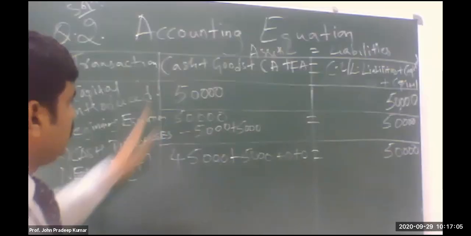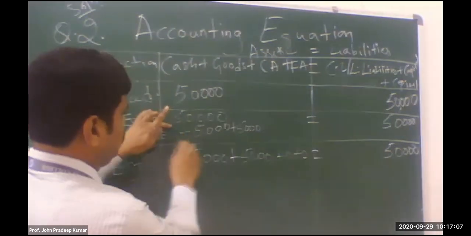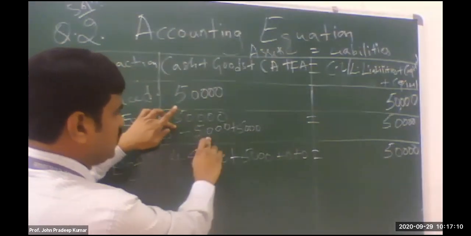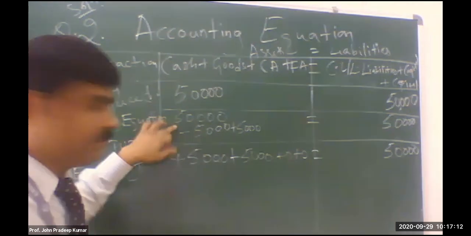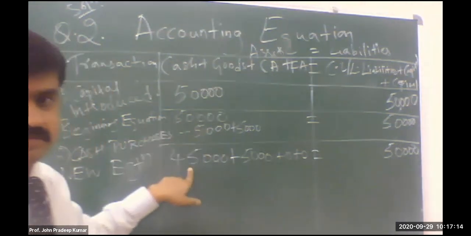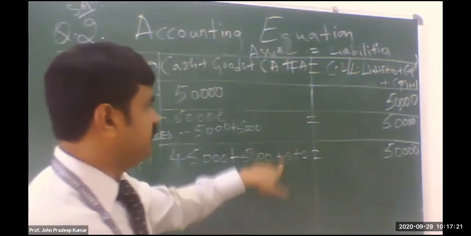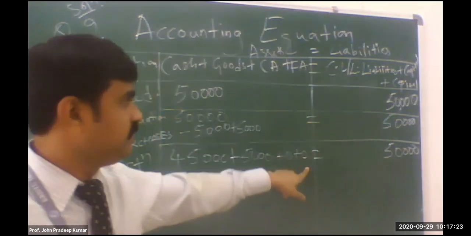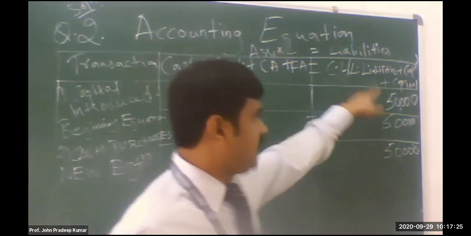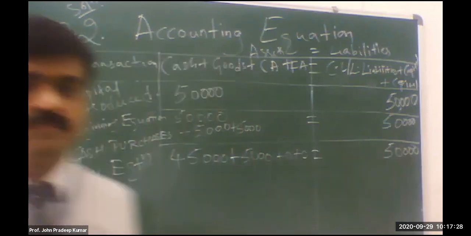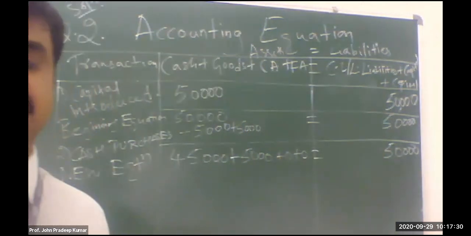Sir, could you please repeat the last step? The new equation: how much is cash now? 50,000 minus 5,000. How much will you get? 45,000. In the goods column, 5,000 plus. Current asset is 0, fixed asset is 0, liability is nothing, and capital is 50,000. Clear? Okay, sir.